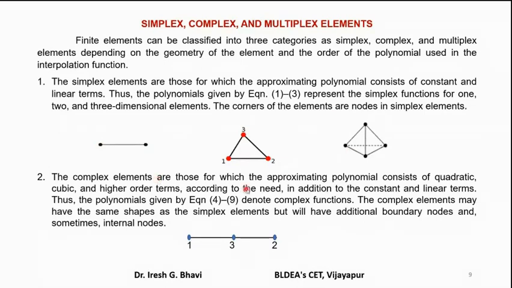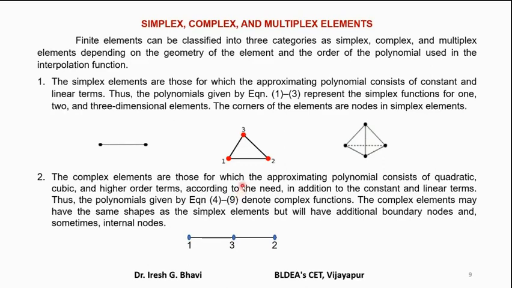Whereas complex elements means what? These are higher order elements. And so we will have additional nodes. This is a quadratic bar element. So complex elements are those for which the approximating polynomial consists of quadratic, cubic, and higher order terms. Instead of linear, if you go for higher order elements, those elements are called complex elements.